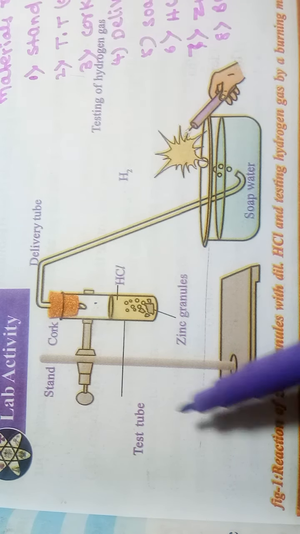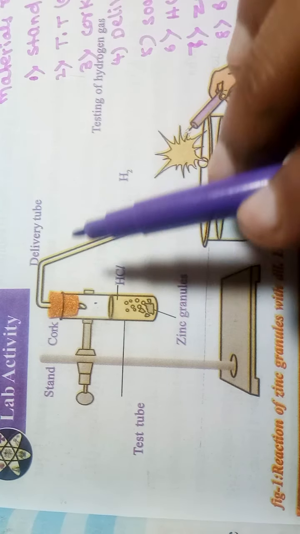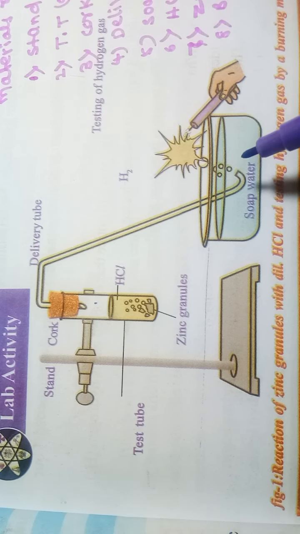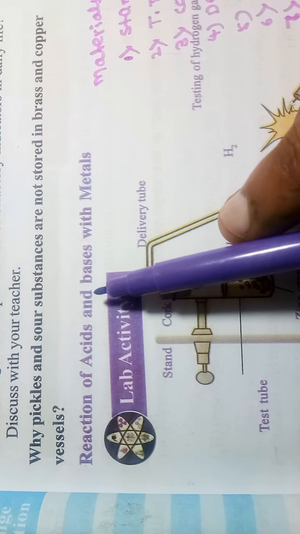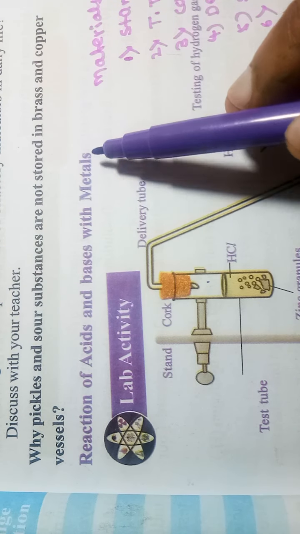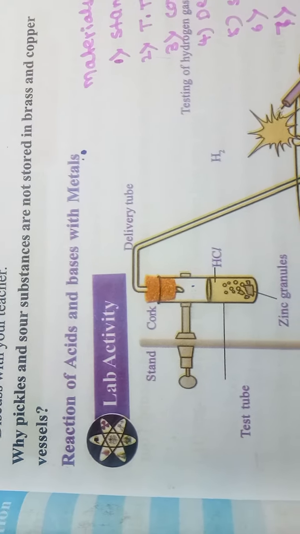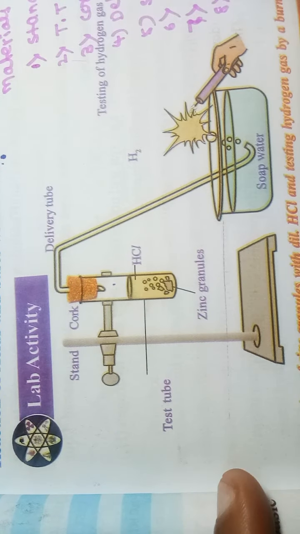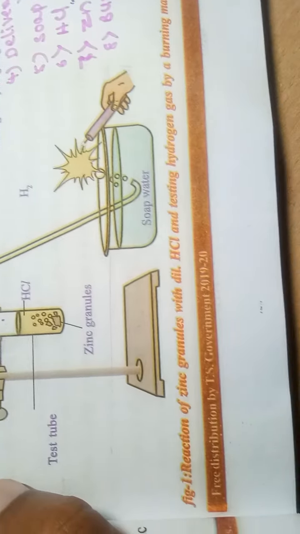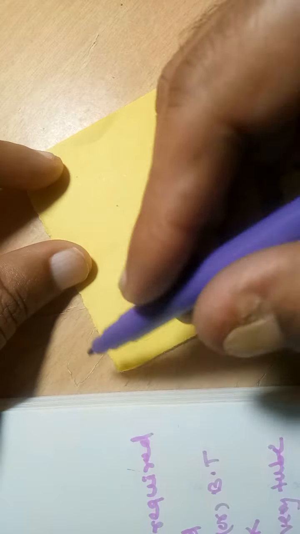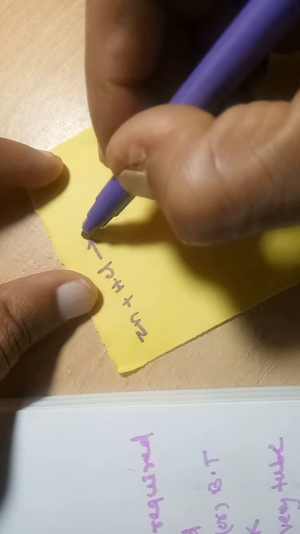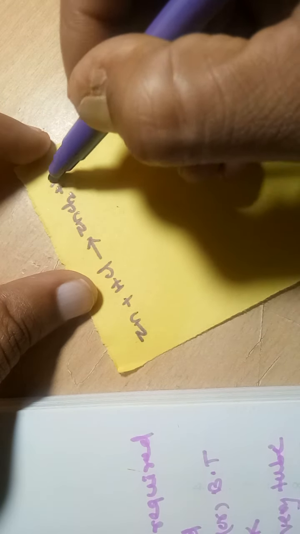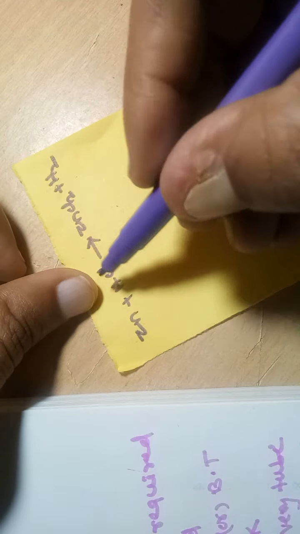So this is the lab activity, the preparation of hydrogen, or we can say the reaction of acids with metals. In this reaction, we used zinc granules. Now let me take the reaction that takes place there. Whenever zinc is treated with hydrochloric acid, it forms zinc chloride plus hydrogen gas.